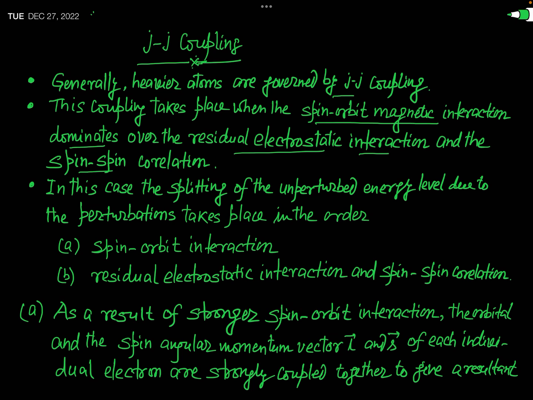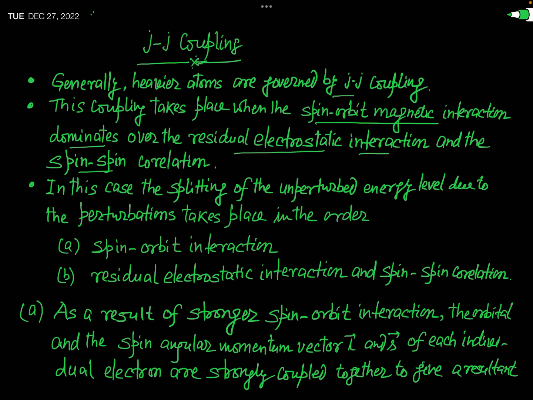So when the perturbing term spin orbit magnetic interaction is much greater than the residual electrostatic interaction and the spin-spin correlation, then the splitting of energy level takes place due to JJ coupling.